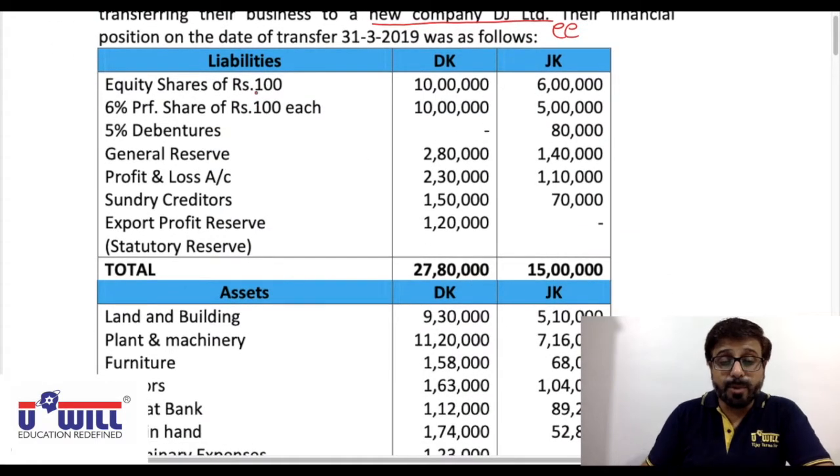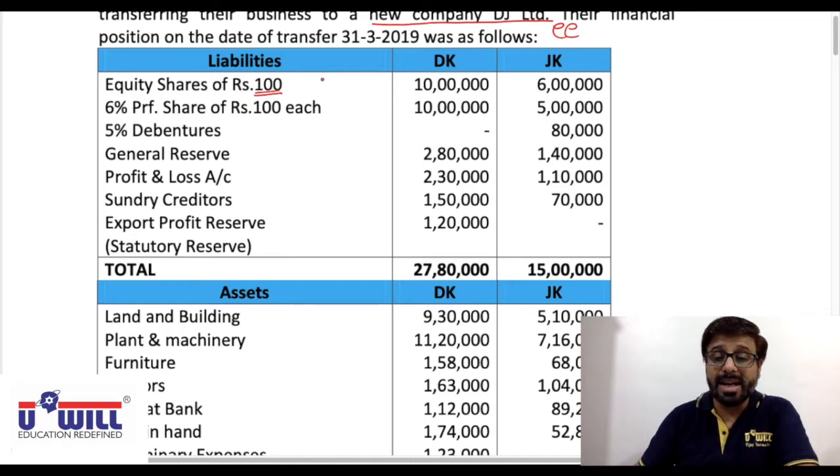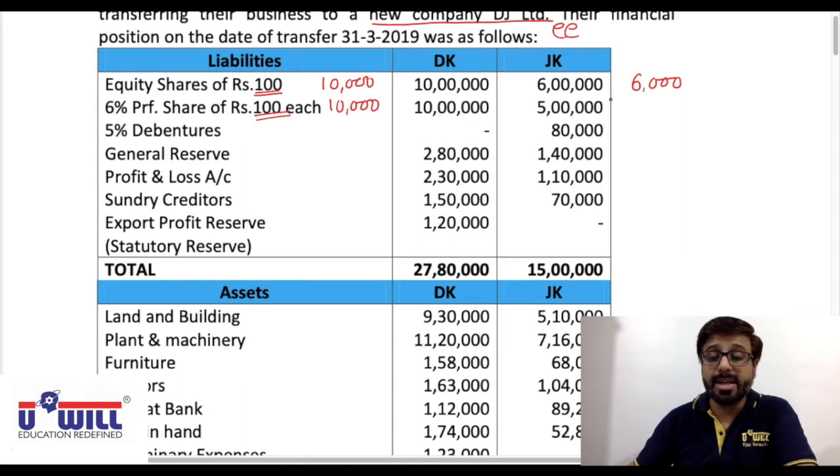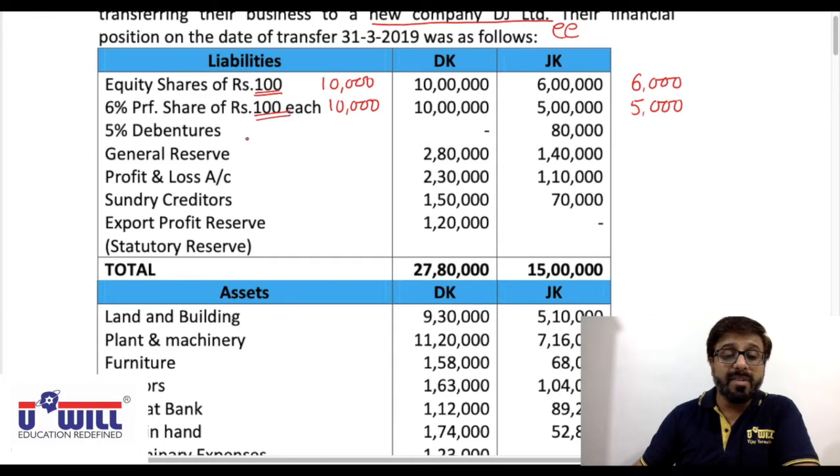Now, equity shares of rupees 100, be careful, face value is 100. So 10 lakhs divided by 100, 10,000 equity shares of DK, and 6 lakhs divided by 100, 6,000 equity shares of JK Limited. Same way, 6% preference shares are also face value 100. So 10 lakhs divided by 100, 10,000 preference shares of DK Limited, and 5 lakhs divided by 100, 5,000 preference shares of JK Limited. 5% debentures only in JK's books, 80,000.